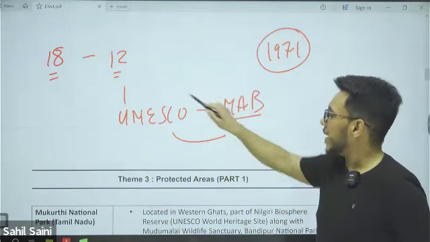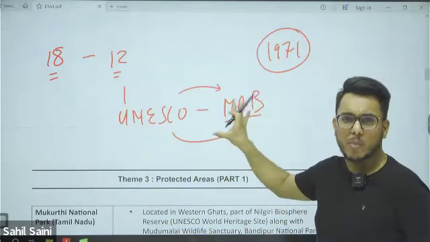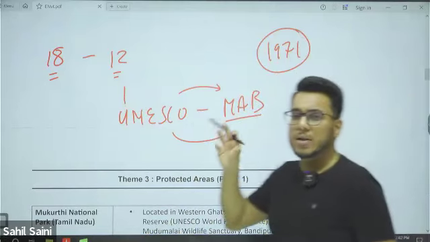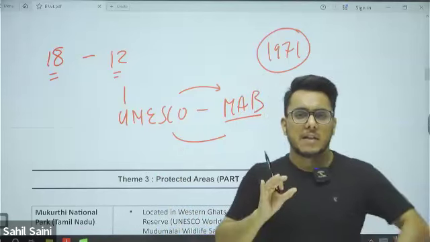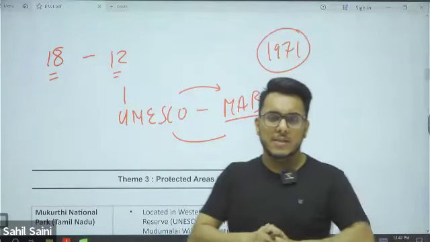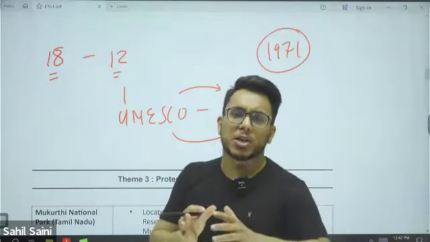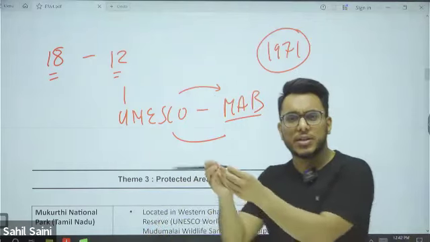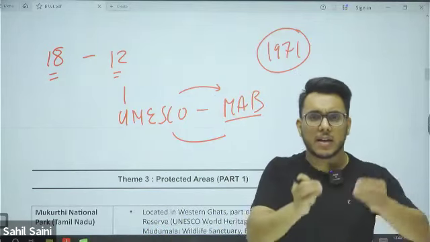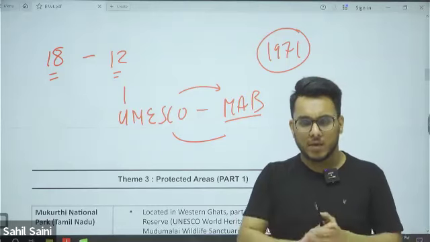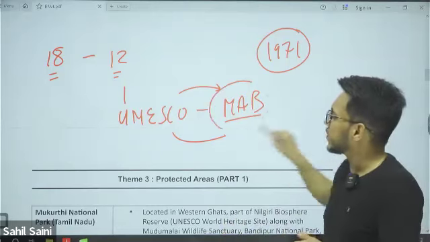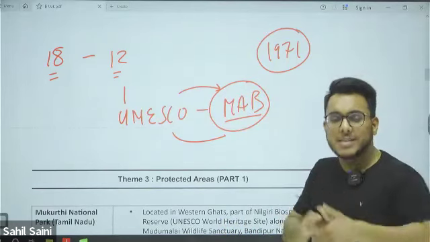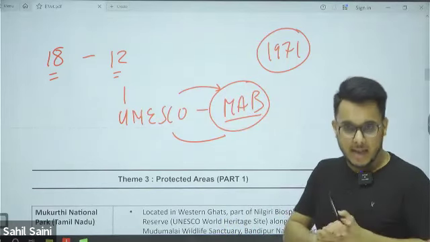Under this program, those biosphere reserves and protected areas are recognized which have shown a positive correlation between habitations, native people, environment, flora, and fauna.